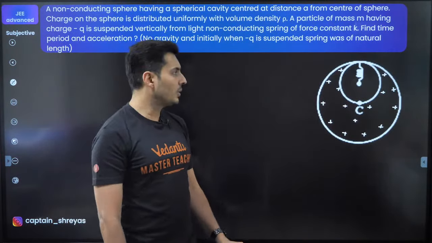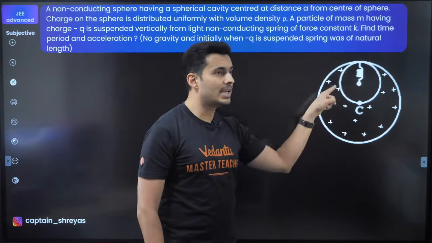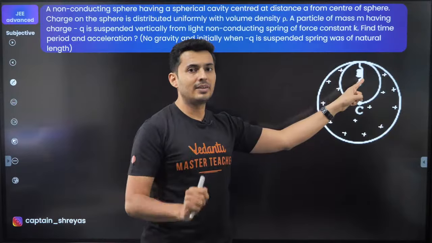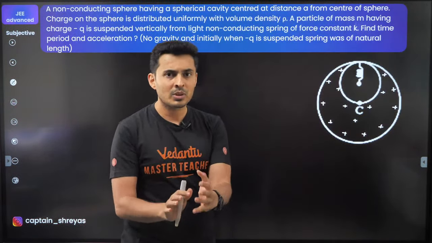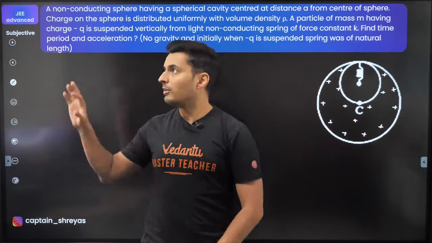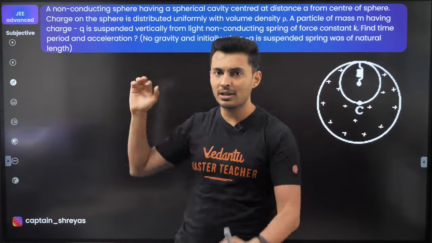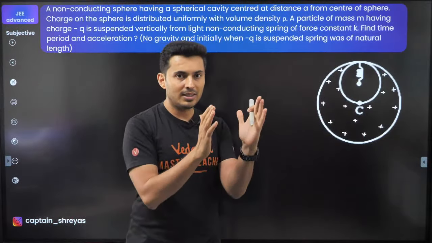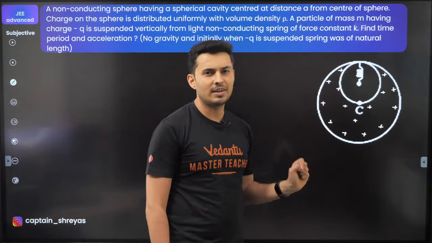Also, now I want you to realize that these charges together will create a field here. If I'm able to find the field, I think I can find the time period, I can find the acceleration, everything. So my first approach will be not to look at any of these things, time period or acceleration. My first step would be to find out what is the field because of these charges.